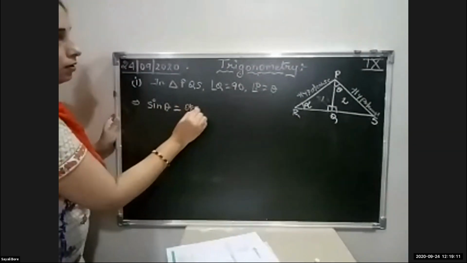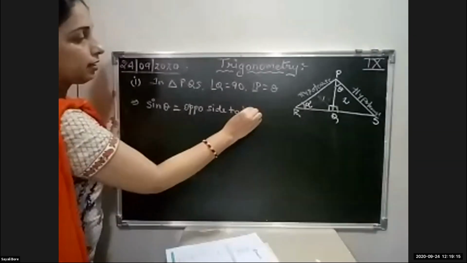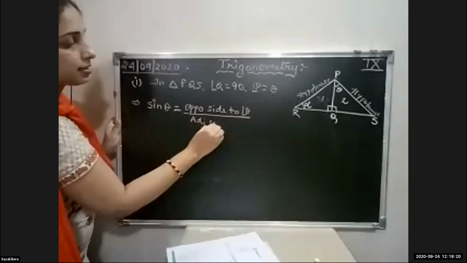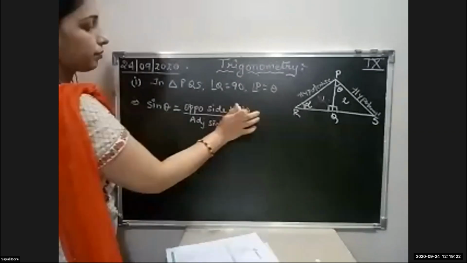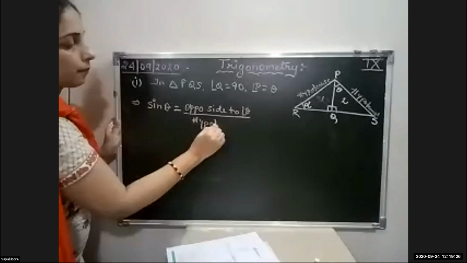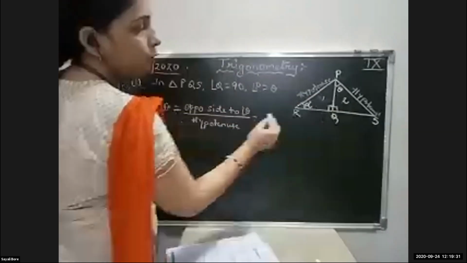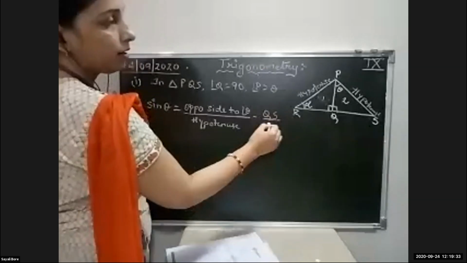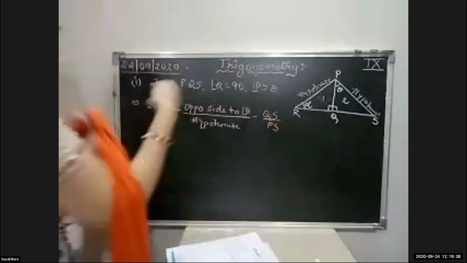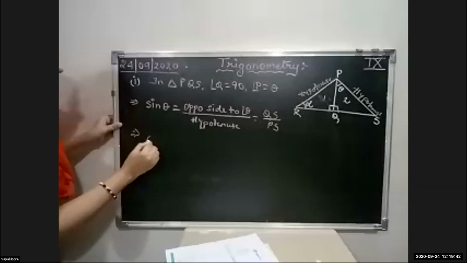Sin theta is the opposite side to angle theta upon hypotenuse. The opposite to theta is QS, and the hypotenuse is PS. Next, cos theta.